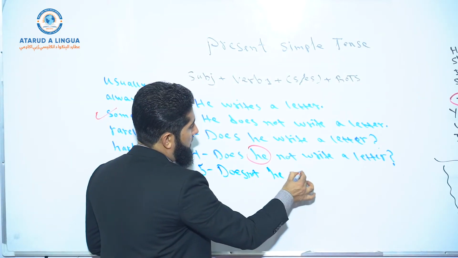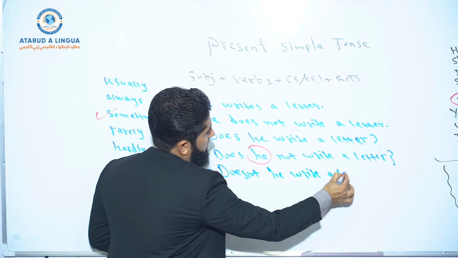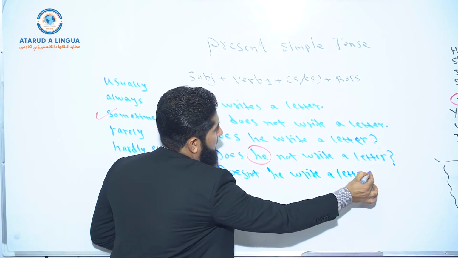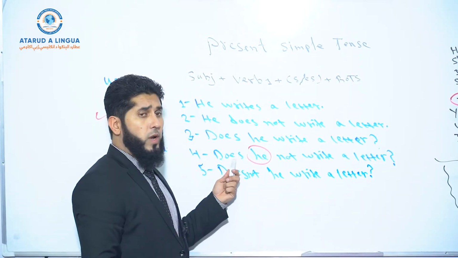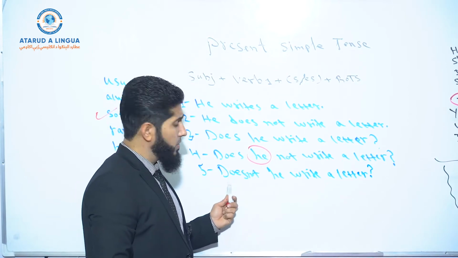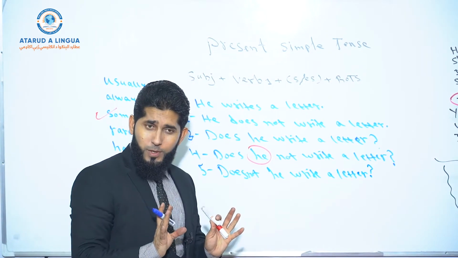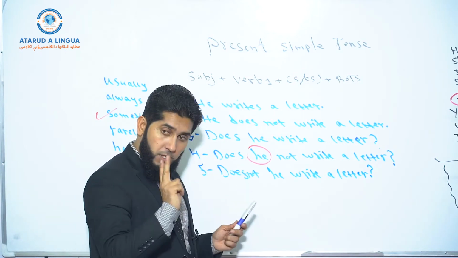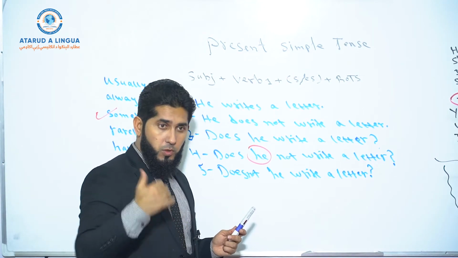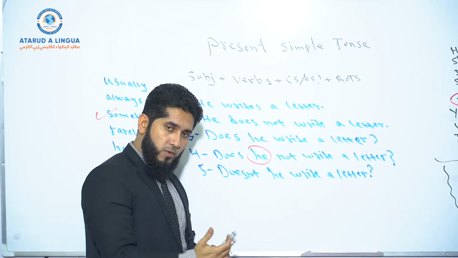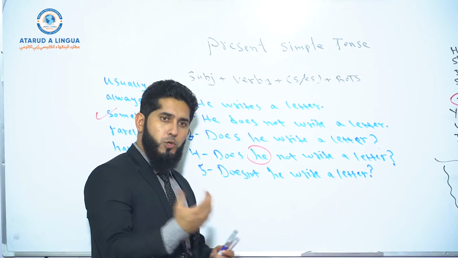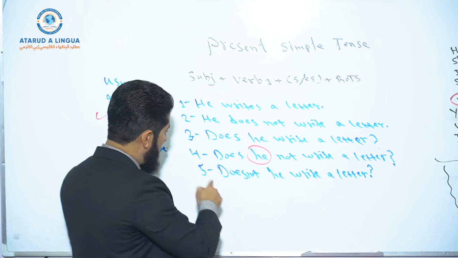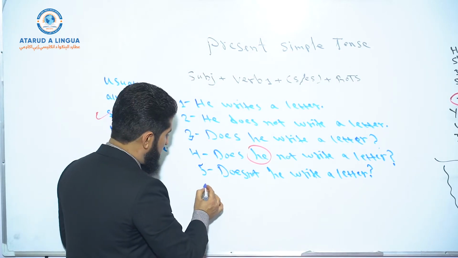Doesn't he write a letter? So now look, negative interrogative, complete form. Negative interrogative, short form. Again, in information questions, you can use these two forms. You can use just the interrogative form in information questions, and you can use the short form as well, okay? So number 5. Now look at number 6.